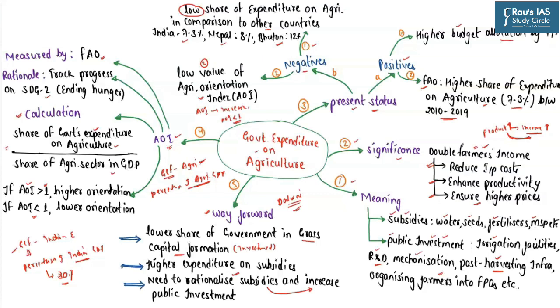But what we must do here is rationalize the subsidies, and ensure that only those farmers who are in extreme need of subsidies are able to get them. So by rationalizing subsidies, whatever money we are able to save, that money we must in turn divert towards enhancing the overall public investment in agriculture. So that is how we can double the farmers' income going ahead. So these are some of the important things which you must understand as far as this particular article is concerned.